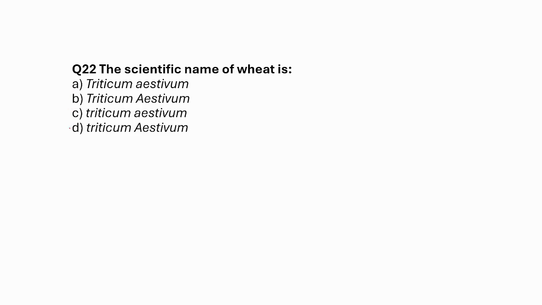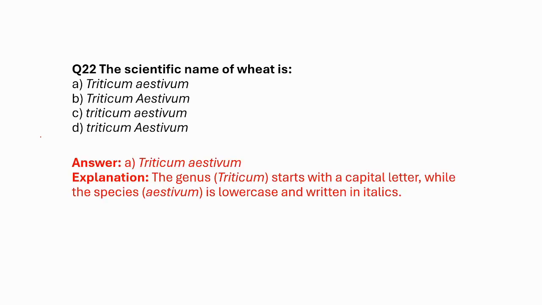The scientific name of wheat is, here are four different versions. Out of that, figure out which one is correct. Okay, so of course option A is the correct version of the scientific name of wheat, Triticum aestivum.